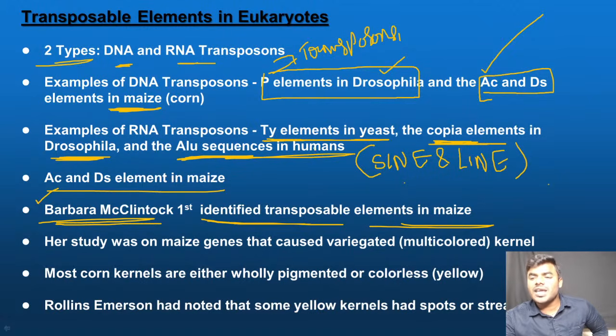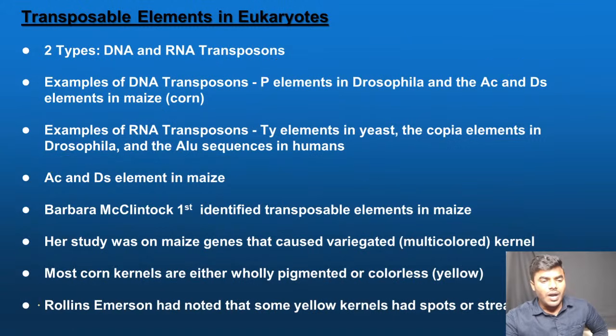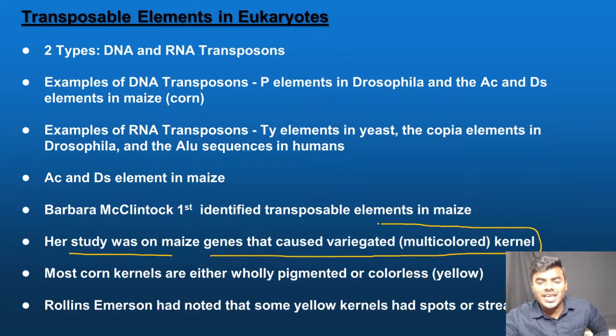Friends, what is the name of the transposable element present in the maize? AC and DS. Please remember, what is her exact contribution in one line? Her study was on maize genes that caused variegated kernel. Friends, we all eat corn.